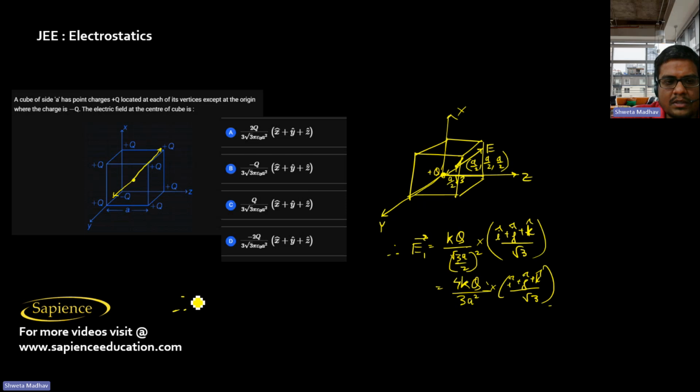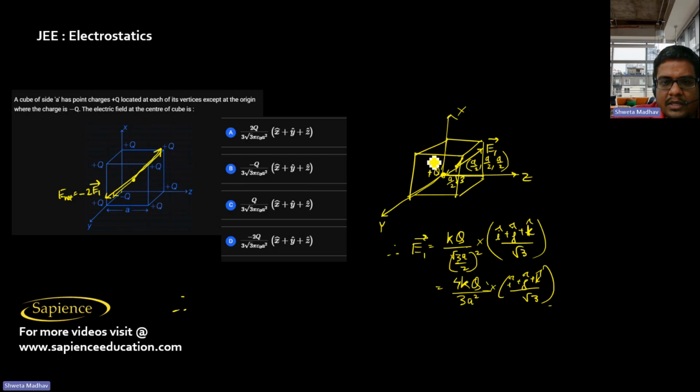Now if I keep a minus q charge, this electric field will be reversed. So now the net electric field will be obviously minus of 2 E1 vector, since this is E1 vector due to the plus q charge if I keep it at the origin.